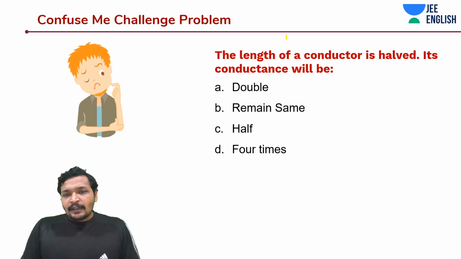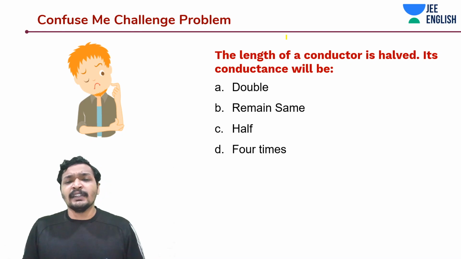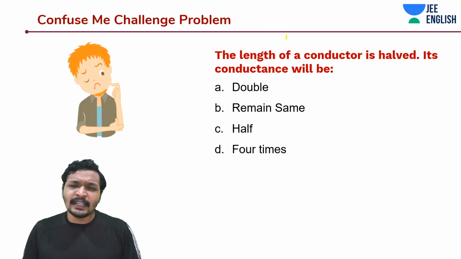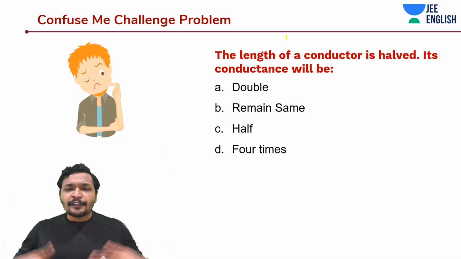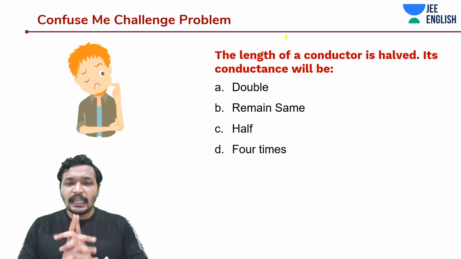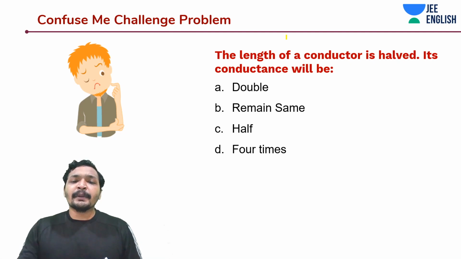Now, this is actually not a confusing problem, but let's call it a confuse me challenge problem. The length of a conductor is halved. Its conductance will be double, remain same, half, 4 times. Quick, guys, quick. The length of the conductor is halved means the conductance should be increasing or decreasing. It should be increasing. It should become double.